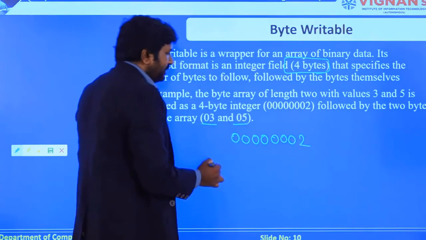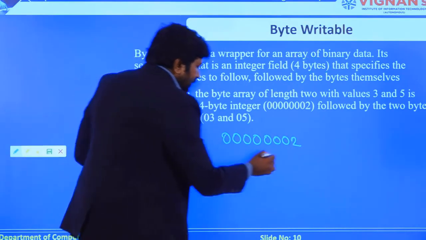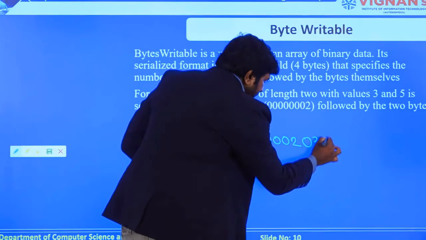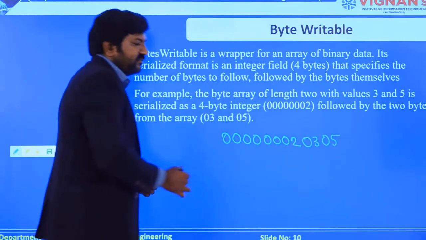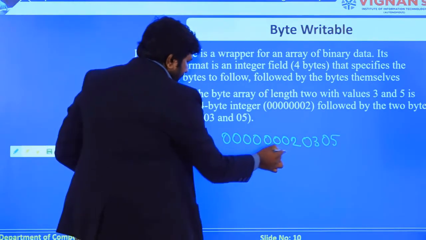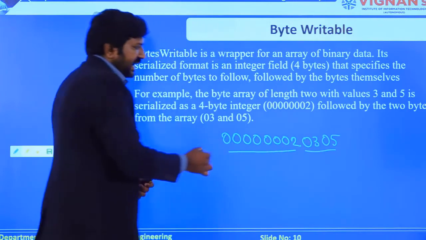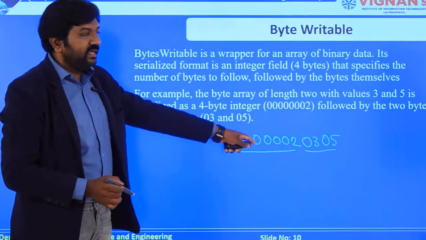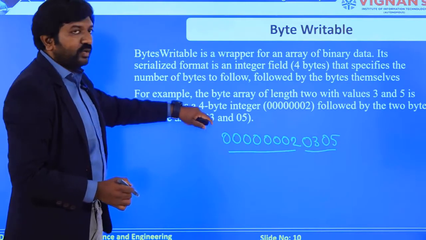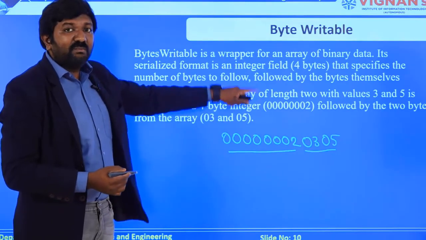So that is already available, and if you are going to add those 2 values at the end of the specific format, this is already defined, which is a size of 4. So you are going to add 3 and 5 at the later part. So this is how you are going to share with byte writables.